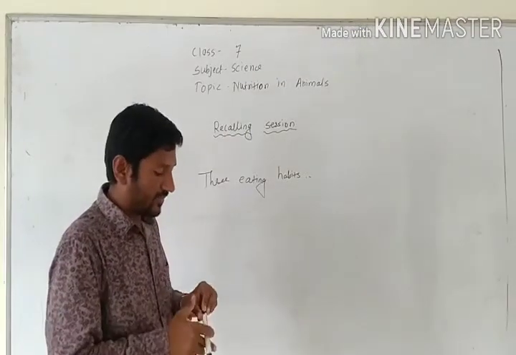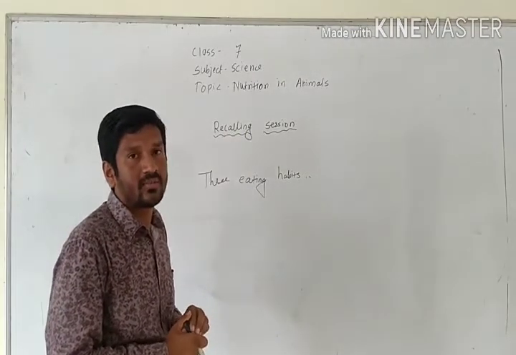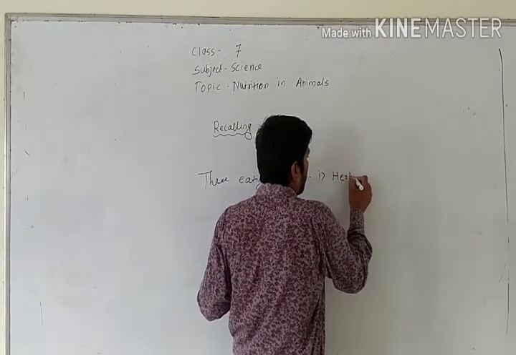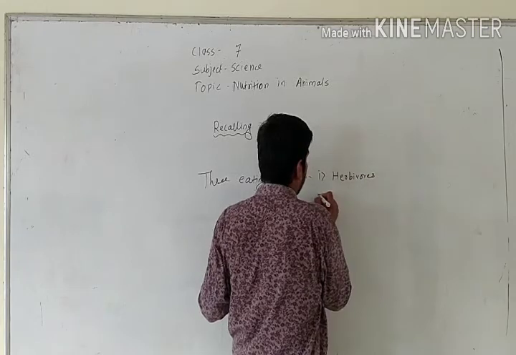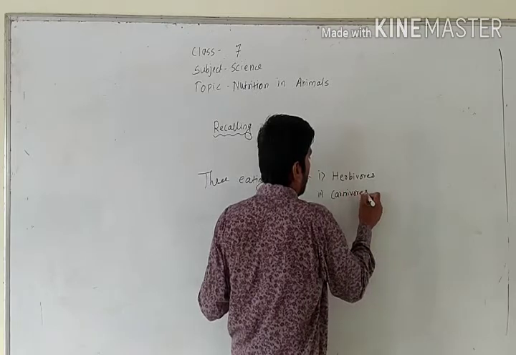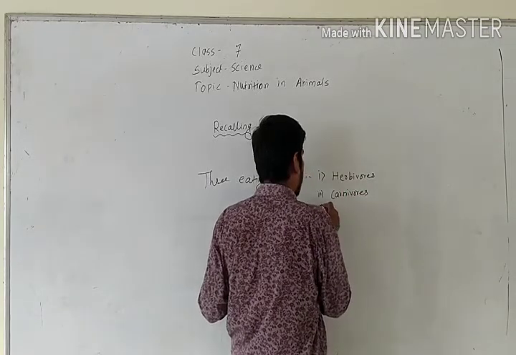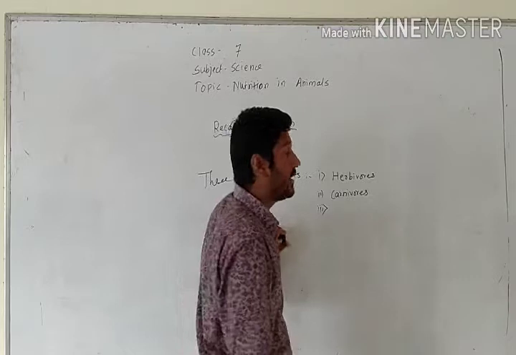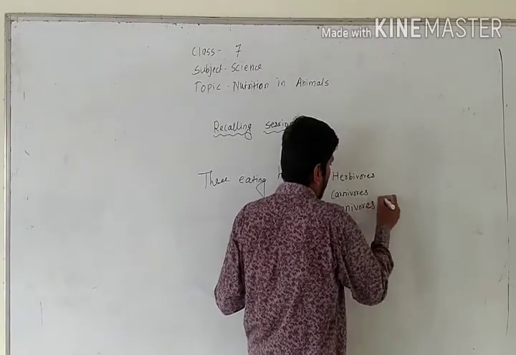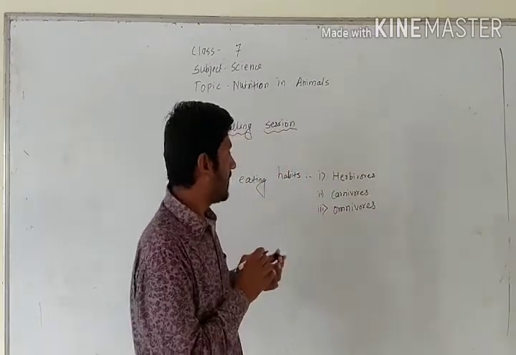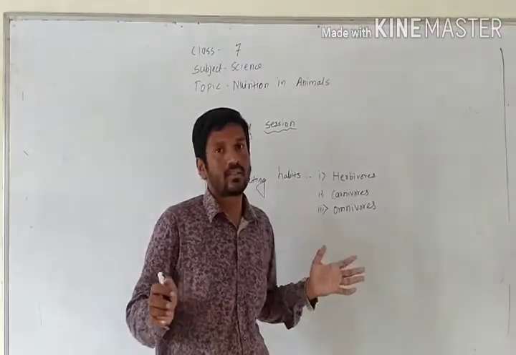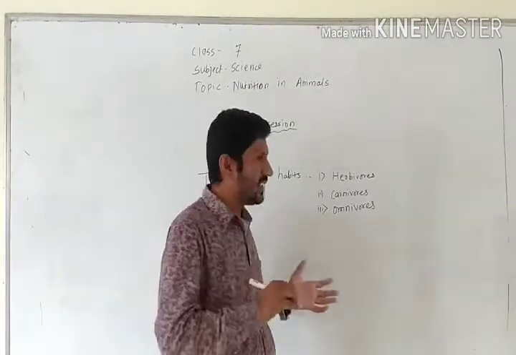As you know, there are three eating habits in animals. First one is herbivores. Second one, carnivores. And third one is omnivores. Yes, herbivores, carnivores, and omnivores. These are three types of animals which eat different types of food.